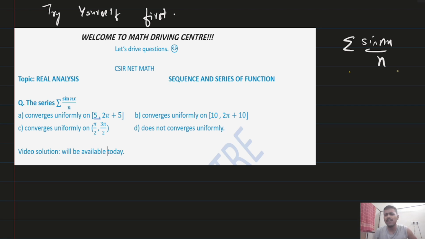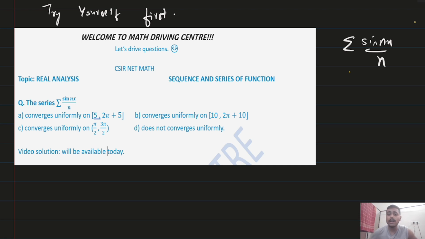Okay, so in series of function there are only three ways to check. One is Weierstrass M test, and another one is the normal method by SOPS. And after that you have to think something extra. And here, if you apply Weierstrass M test, here it will be 1 by n, and 1 by n is not convergent, so you cannot say anything. Okay, if it is divergent you cannot say anything. You have to be careful here. So you cannot use Weierstrass M test here. Okay, and SOPS method will be very lengthy, so we will not do this.